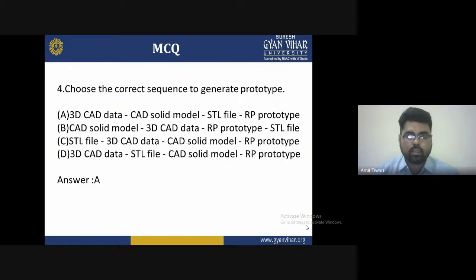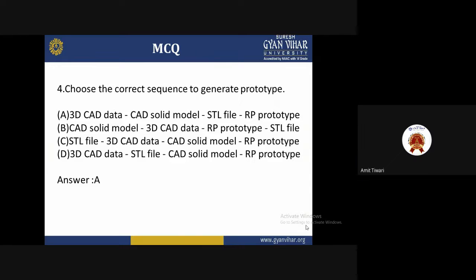Fourth question: choose the correct sequence to generate the prototype. First is A: 3D CAD data, CAD solid model, STL file, rapid prototyping. Second is CAD solid model, 3D CAD data, RP prototype, STL file. Third is 3D CAD data, solid model, and rapid prototyping. And the fourth is 3D CAD data, STL file, CAD data, and rapid prototyping. The answer A is correct for us.